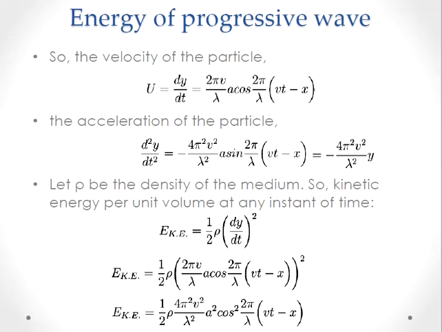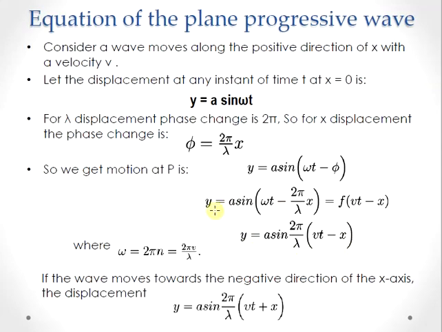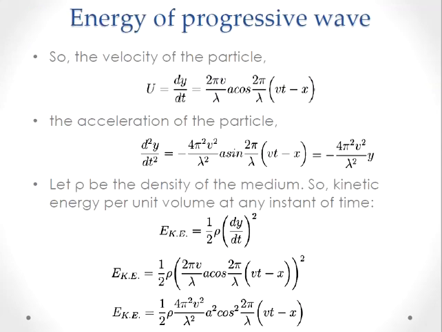So on differentiating the displacement with respect to time, we get the expression for the velocity and acceleration of the particle. For velocity, it is denoted as u = dy/dt. On differentiating this expression, you will get u = (2π/λ) v A cos (2π/λ)(vt - x).